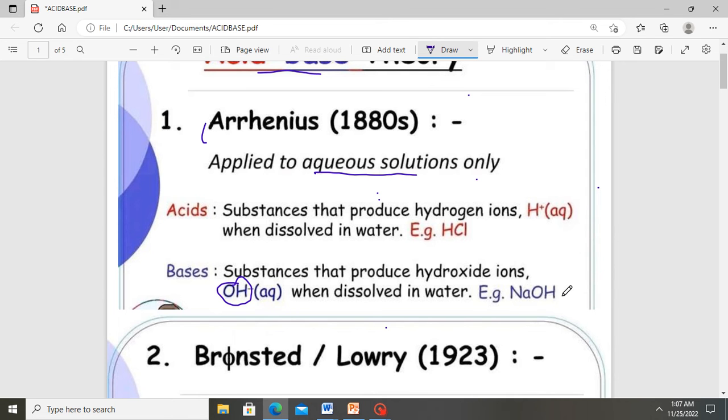So per his definition, since sodium hydroxide produces a hydroxide ion in an aqueous solution, he classified sodium hydroxide as a base. Aside from that, you can have potassium hydroxide, calcium hydroxide, or even aluminum hydroxide. All these substances produce hydroxide ions in an aqueous solution. Hence, he classified those substances as bases.